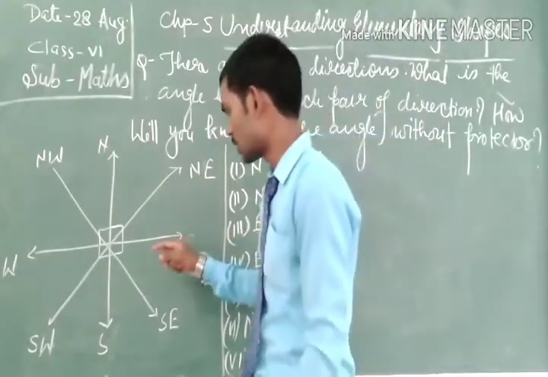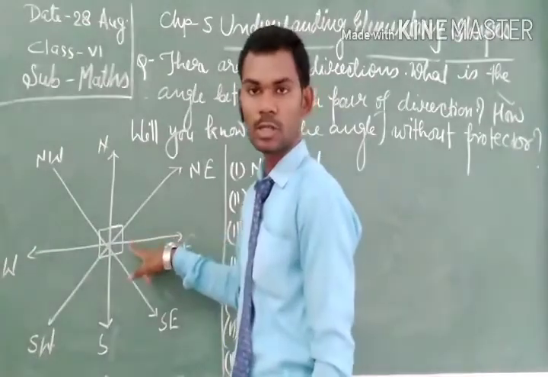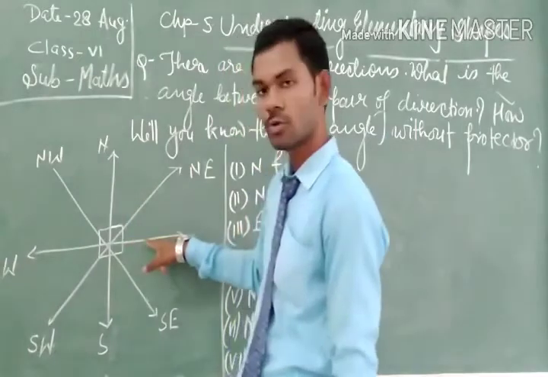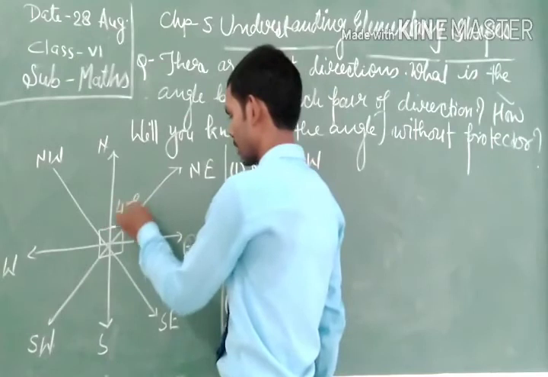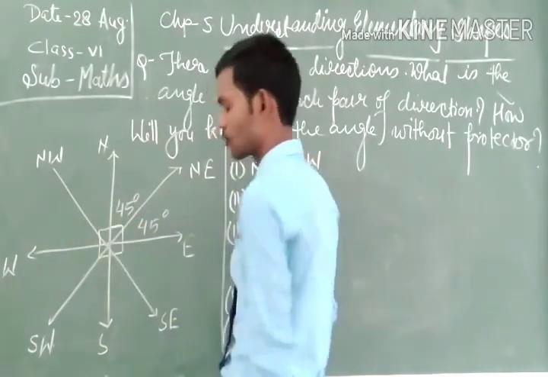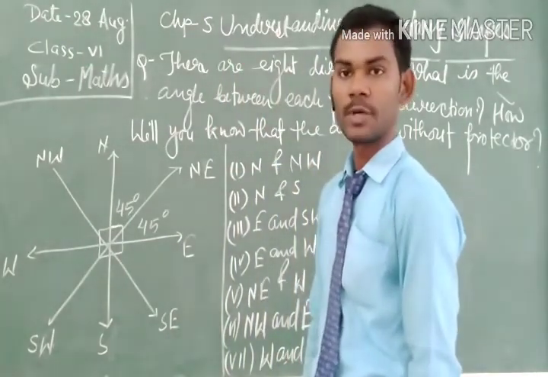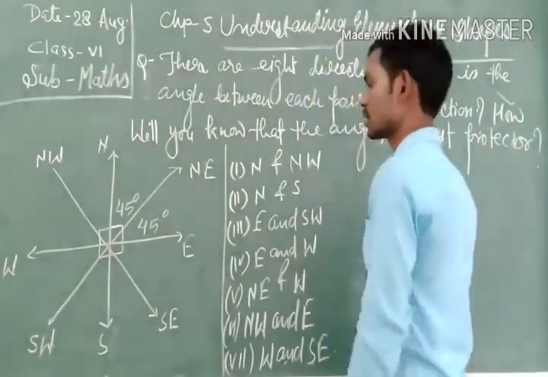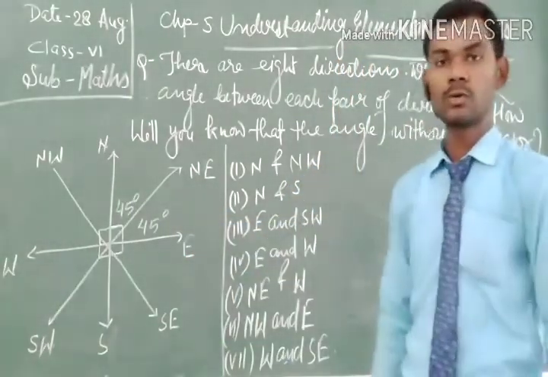And again we see that the direction northeast divides the 90-degree angle into two equal parts, so each part is 45 degrees. So all right angles are divided into two equal parts, which gives us 45 degrees between each two adjacent directions. So this is the idea by which we will know what angle is formed between two lines.